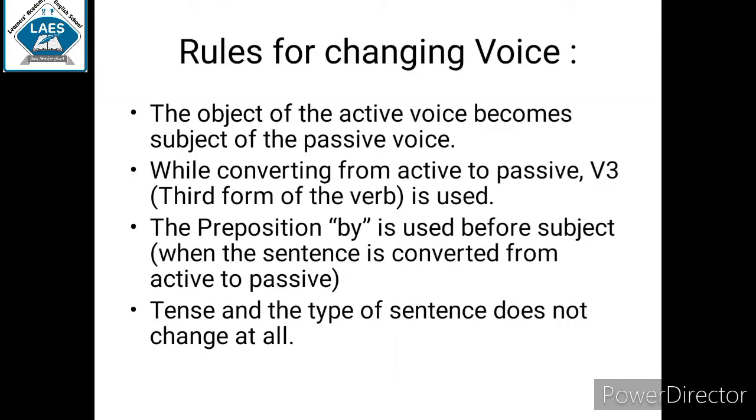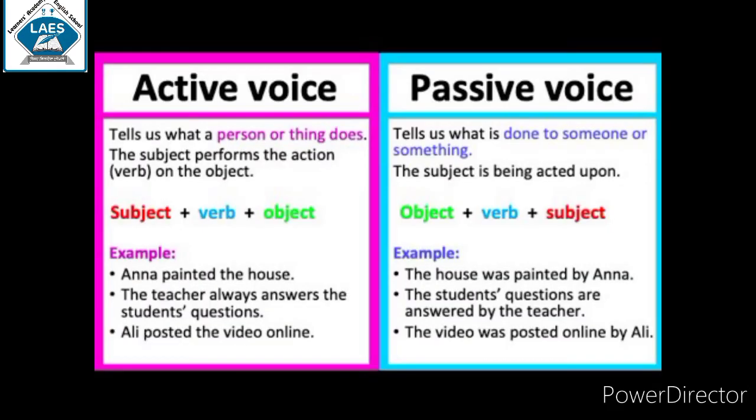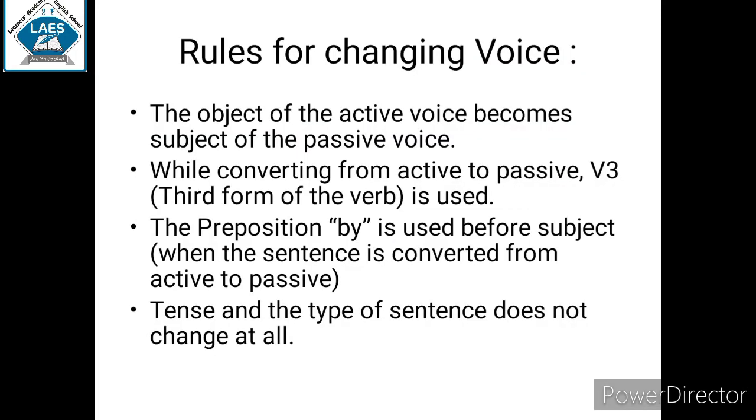Now there are some rules to change active voice into passive voice. First, the object of the active voice becomes the subject of the passive voice. As we have seen, in active voice we first write the subject, whereas in passive voice we write the object first. While converting from active to passive voice, the third form of verb is used.